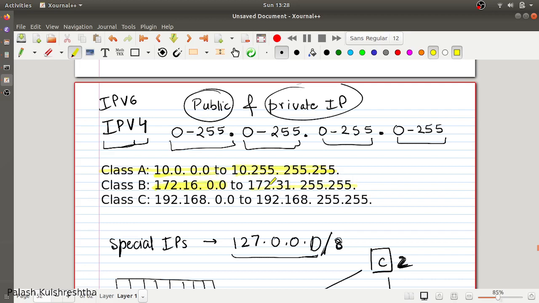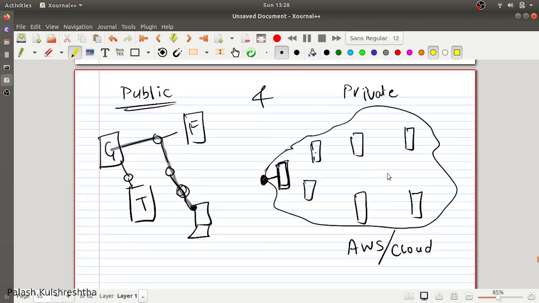to 172.31.255.255, or 192.168.0.0 to 192.168.255.255. Okay, so these are the private IP addresses. So you can have any private IP address in here, and each and every IP address costs some money.